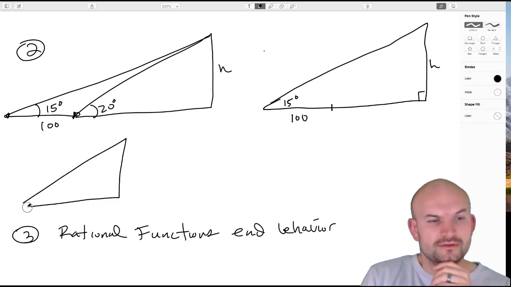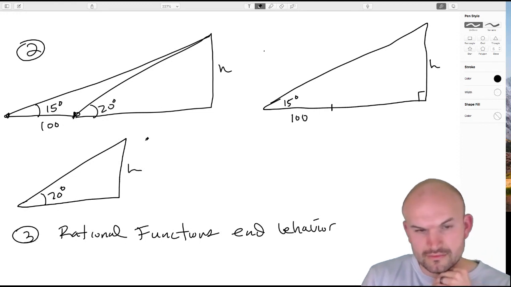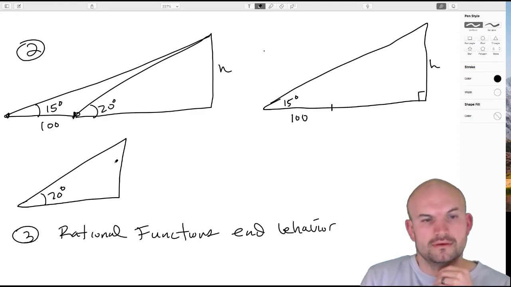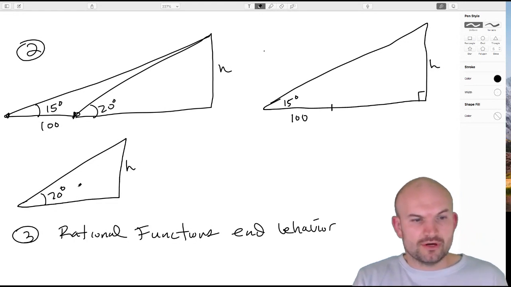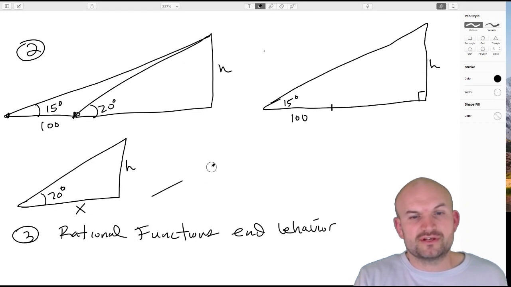Well, the other triangle has 20 degrees, and this is h. But again, in this case, we don't know what the side length is. So what we're going to do is call this x. And actually, let me redraw the triangle down here.